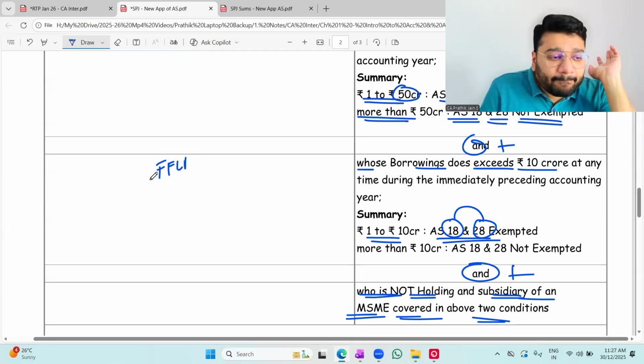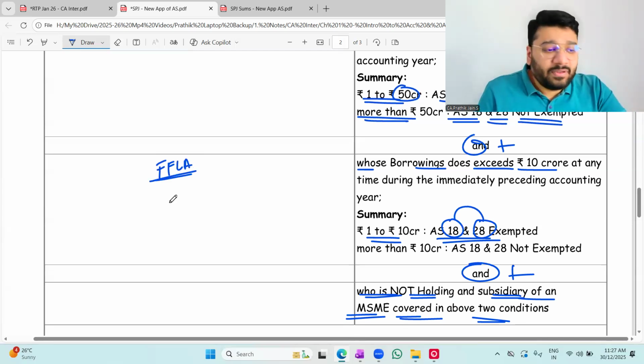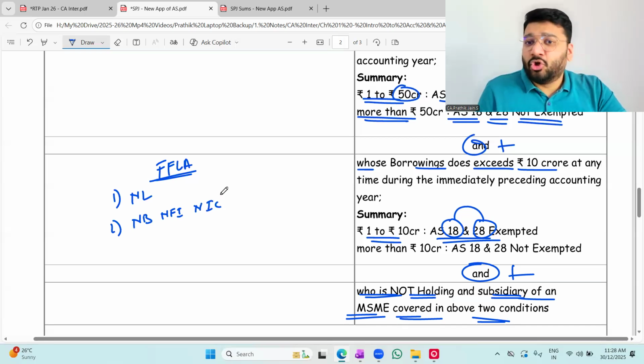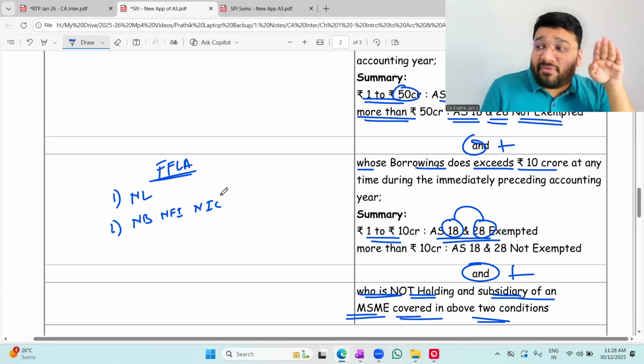FFLA. Not listed or not in the process of listing. First condition. Second condition, FFLA is not a bank, not a financial institution, not an insurance company. So far, everything is good. So far, can I say FFLA is MSME?